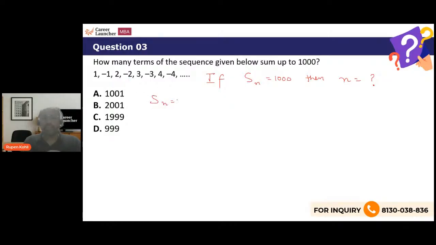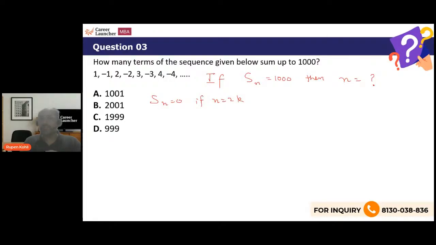Sum of n is 0 if the number of terms is even. Sum of 2 terms, sum of 4 terms, sum of 6 terms, sum of 8 terms, and so on is 0, isn't it? But the sum of an odd number of terms is not 0. Sum till the third term is 2. Sum till the fifth term is 3. Sum till the seventh term is 4, and so on.